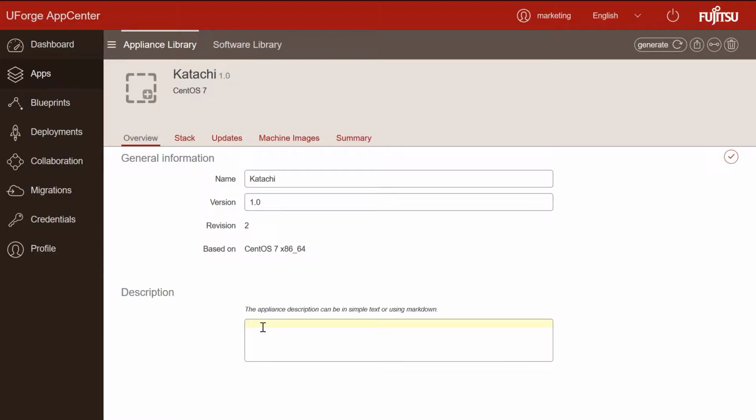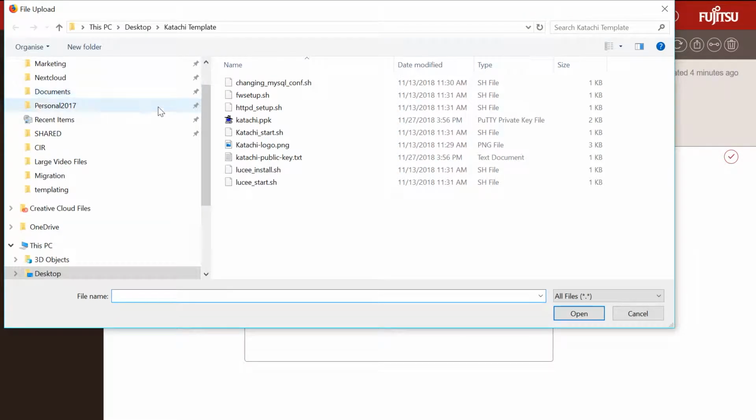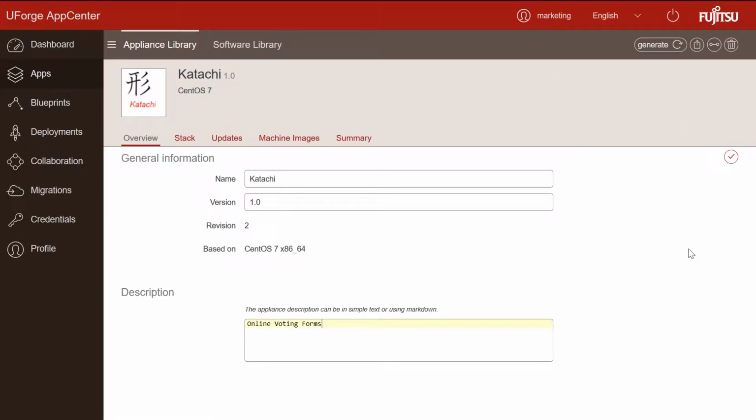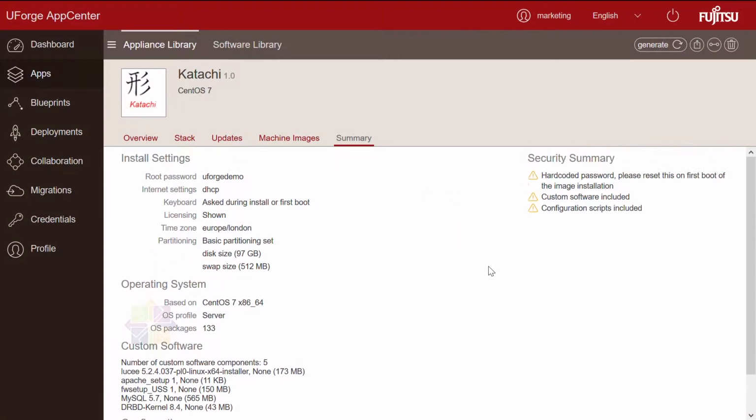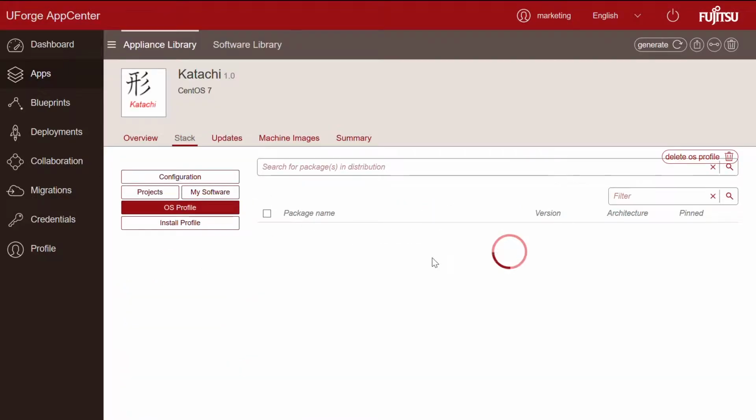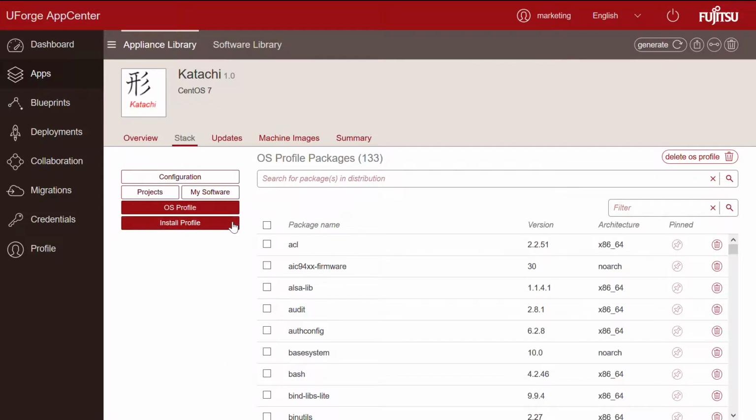Finally, on the Overview tab, we can provide more information for other users, including a description, adding a logo, and so on. At this stage, our template is still independent of any target environment, and modeling your application in this way gives you complete visibility and control over your full software stack, down to individual OS packages.